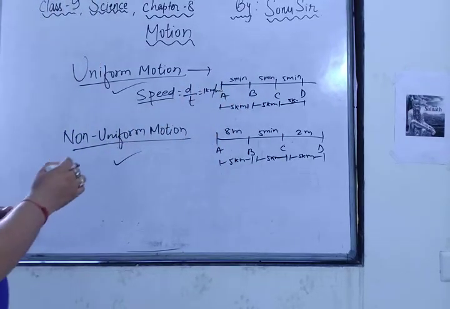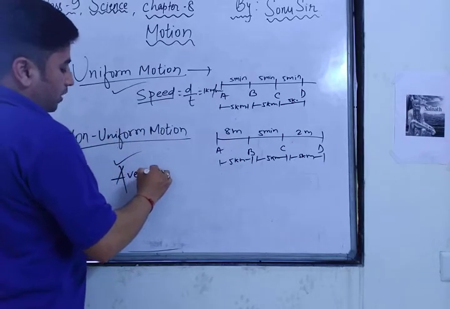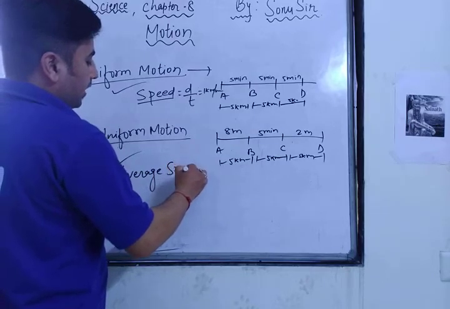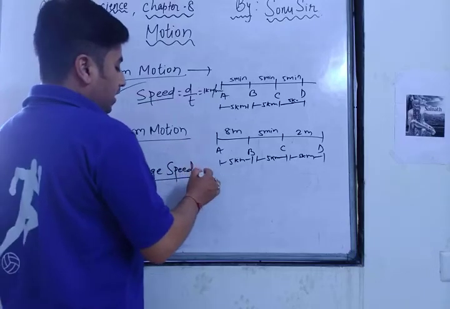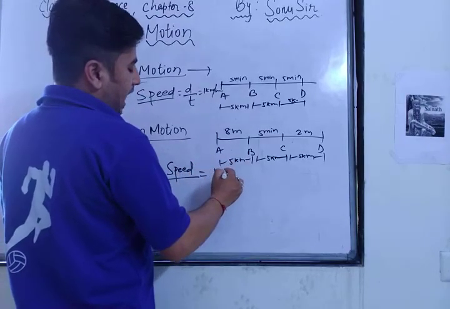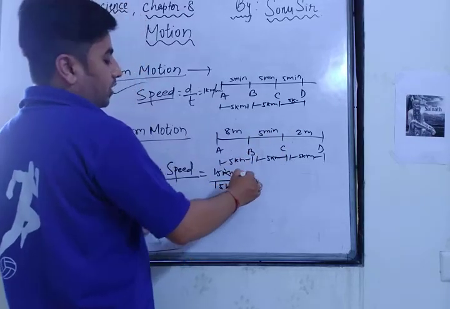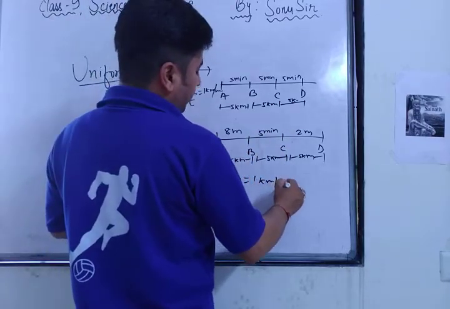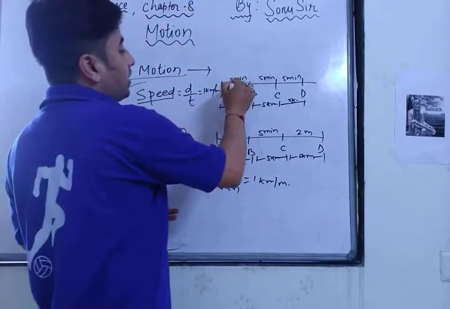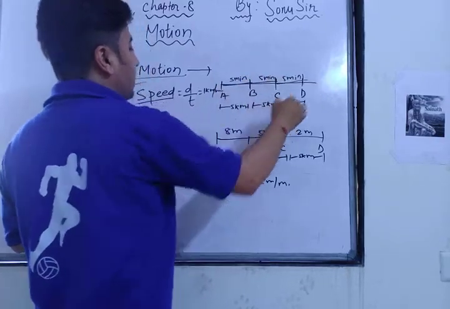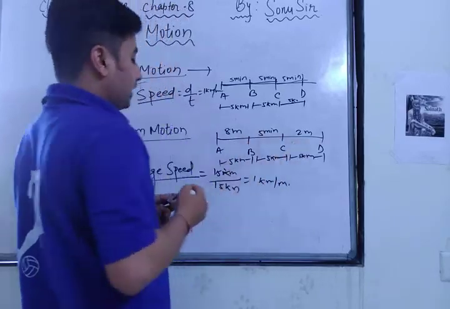But if we want to calculate the speed for non-uniform motion, that is called average speed. Just remember, why average speed? Because of different intervals of time. The distance is 15 kilometers only, but the time has changed: 8 plus 5 is 13, plus 2 is 15. Here it was 5 minutes each time, but here A to B takes 8 minutes, B to C 5 minutes, C to D 2 minutes.